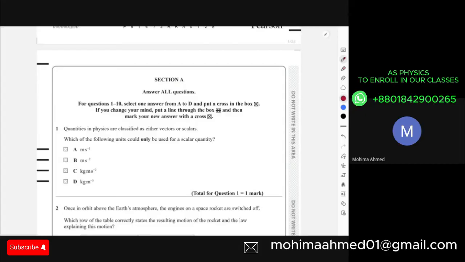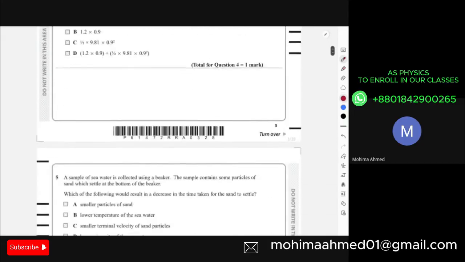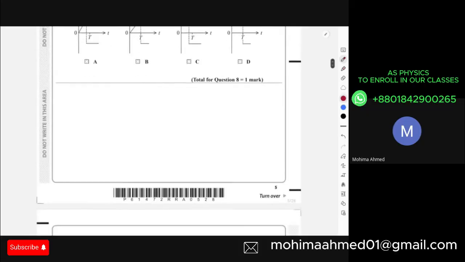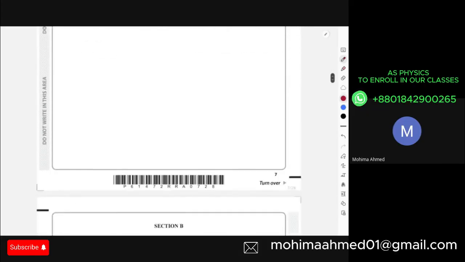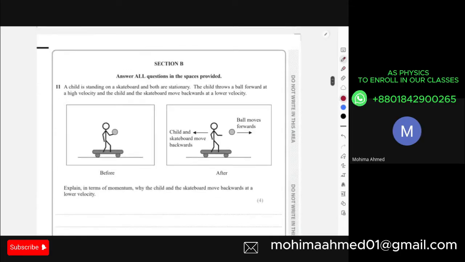Now, as I was saying, your AS physics papers, both AS and A2, are divided into two sections. The first section is MCQ. Section A contains 10 questions. This is your MCQ part, and after that your theoretical part starts.